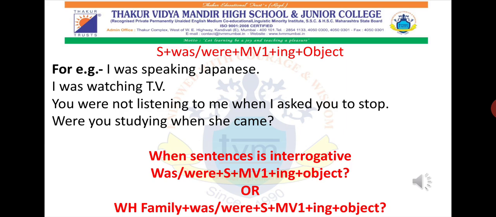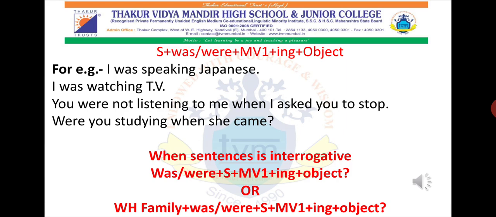First you will have your helping word, and therefore we use the helping word were, plus main verb first form plus ing plus object, and then later will come your subject.